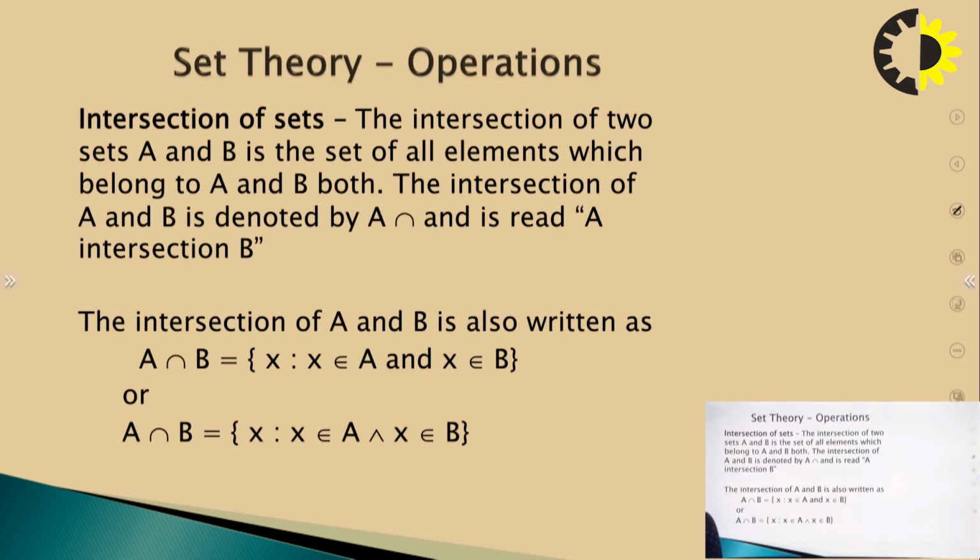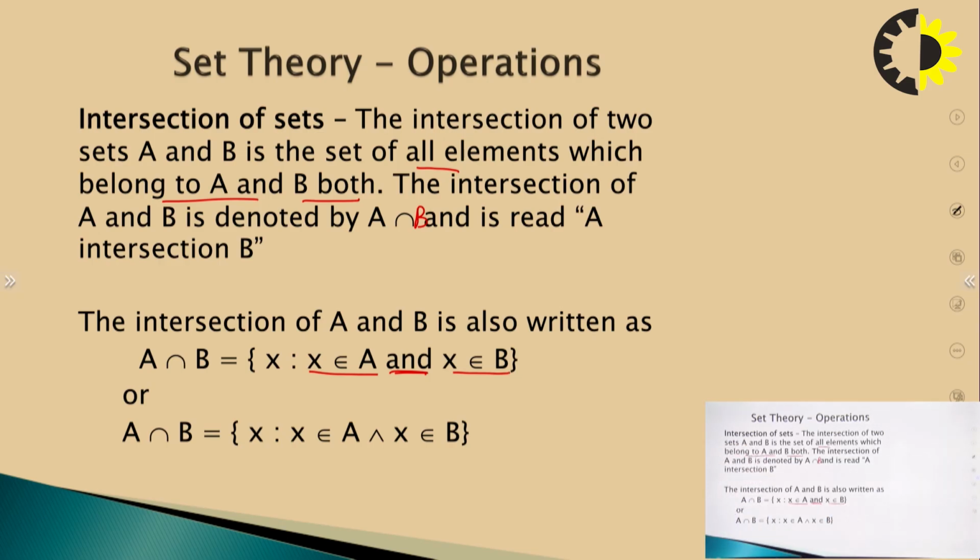Then is the intersection of sets. The intersection of the two sets A and B is a set of all the elements which belong to A and B both. The intersection of A and B is denoted by A ∩ B, this is an inverted U, and is read as A intersection B. The intersection of A and B is also written as x belongs to A and x belongs to B.